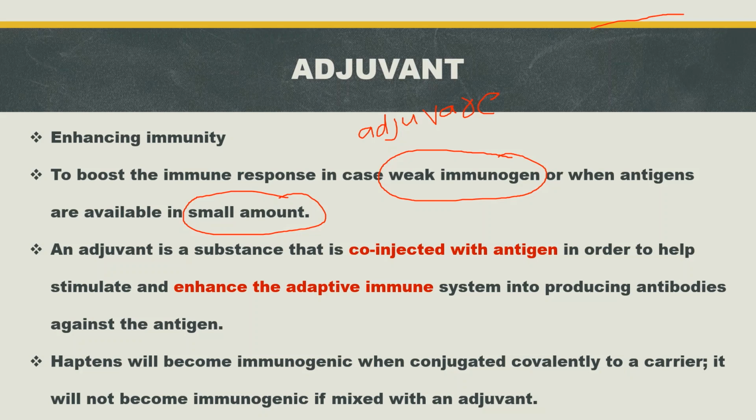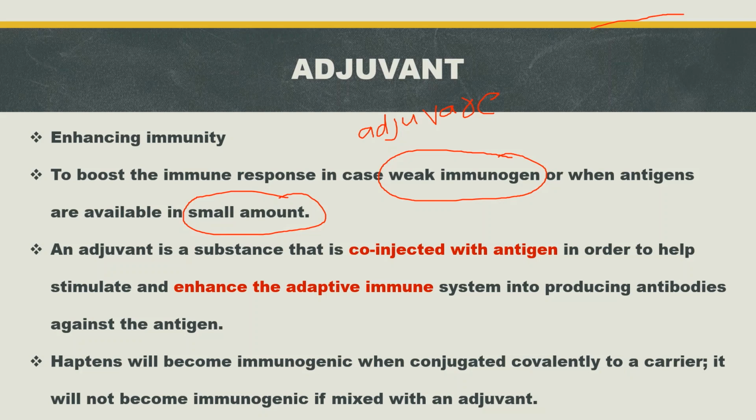We know that haptens will become immunogenic when conjugated covalently to a carrier protein. It will not become immunogenic if mixed with an adjuvant. So we know that hapten itself is not immunogenic. When we conjugate this hapten with a carrier protein, it will become immunogenic and able to induce an immune response.